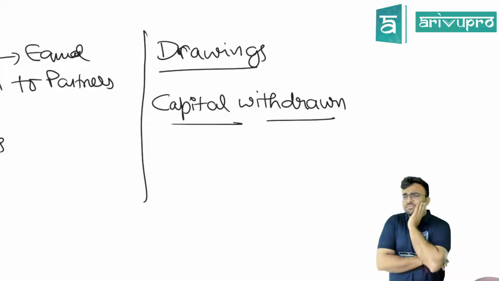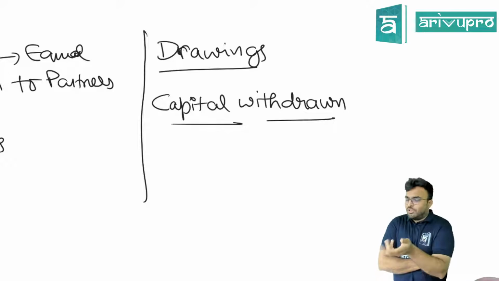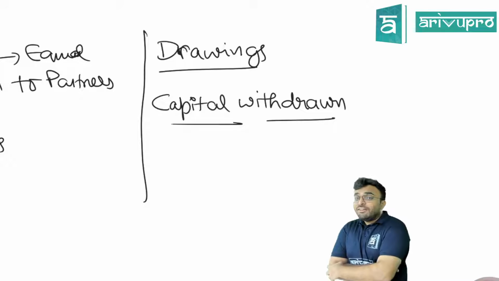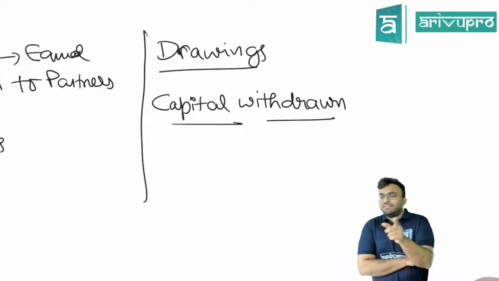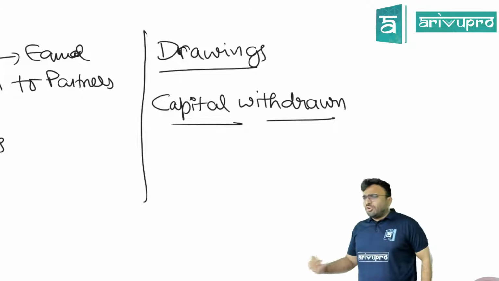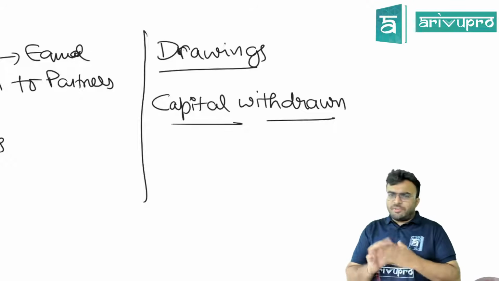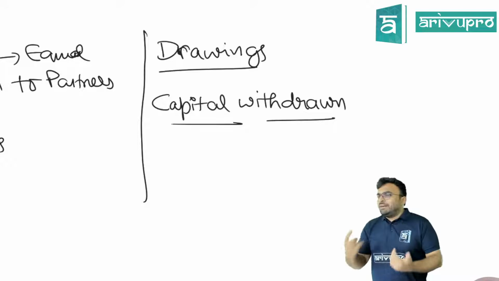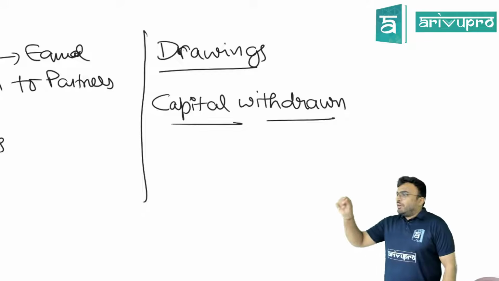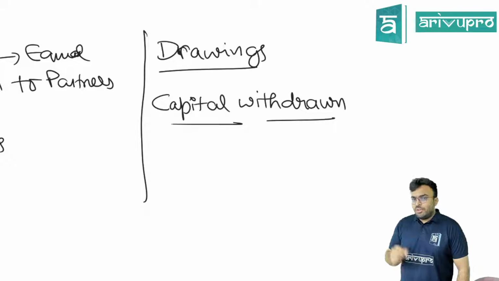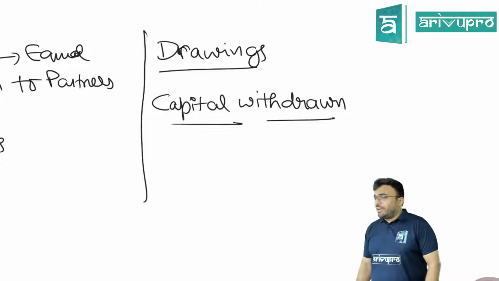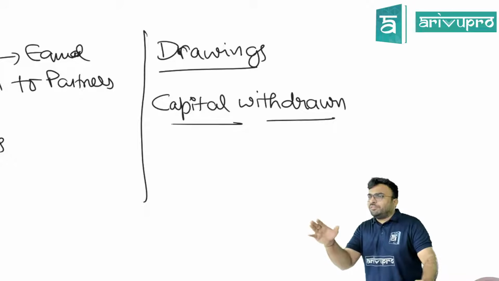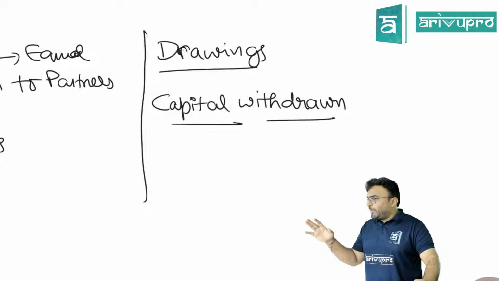Then what is drawings? I took 20,000 to buy a cycle, from profit. See, if you are a partner or a sole proprietor, now we'll discuss partnership because we are in partnership. If you are a partner, you will get profit share, right? When will you get profit share? Starting of the year, middle of the year, end of the year? At the end of the year, you will get profit share.